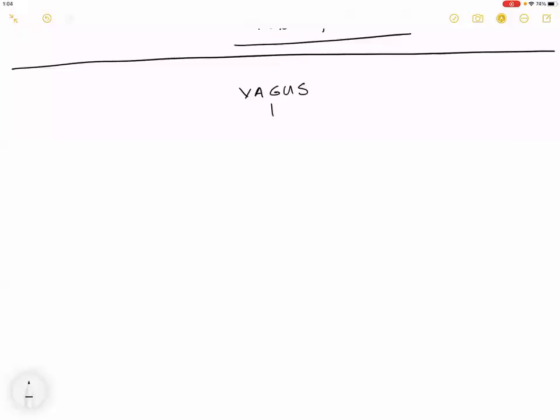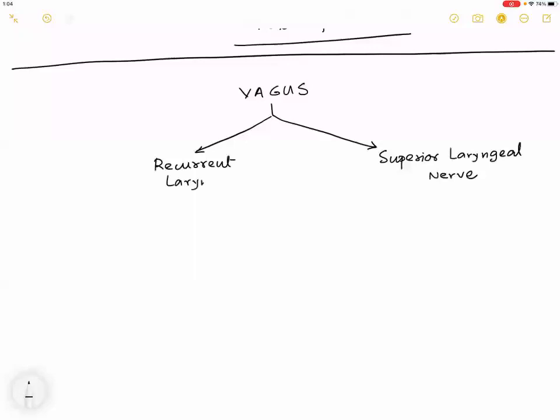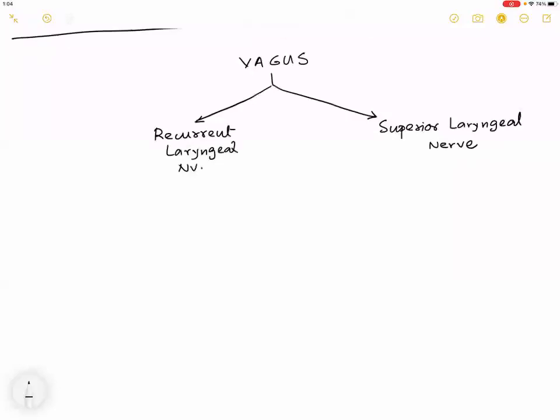When I talk about the vagus in relation to the larynx, it gives two nerves. One is called the superior laryngeal nerve, and another one is called the recurrent laryngeal nerve. So there are two nerves that we know: one is superior laryngeal and one is recurrent laryngeal.